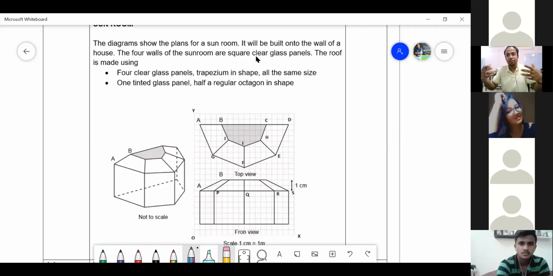I am a reasoning trainer, I am an aptitude trainer, I am a quantitative trainer, I am a JEE trainer, and I am also a CBSE master trainer. So happy to tell you that you are learning from a person who has been teaching for 30 odd years, in CBSE 20 years, right?